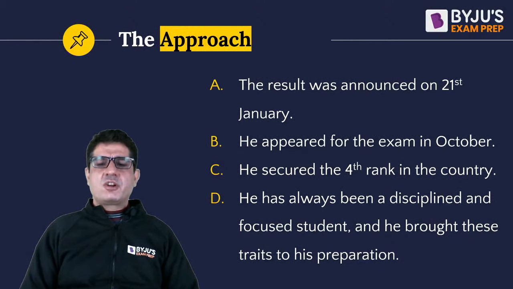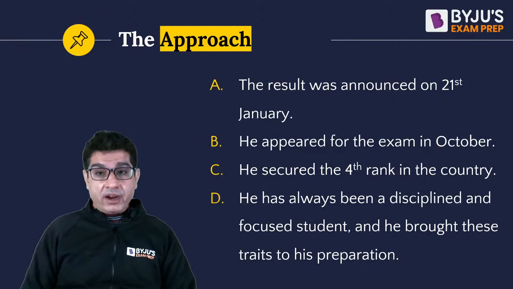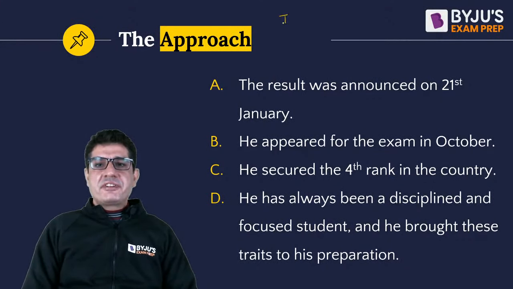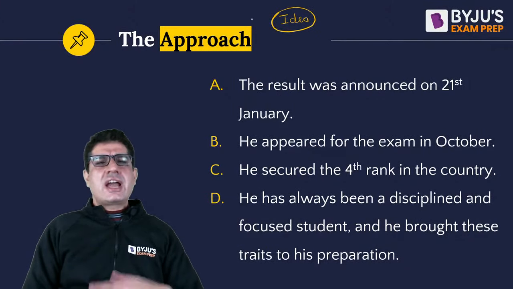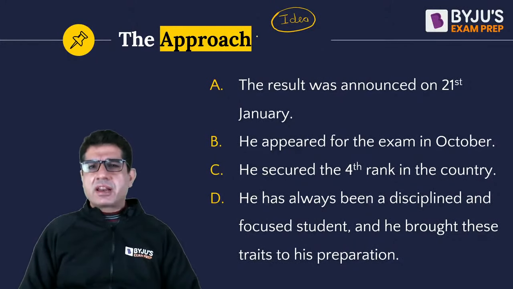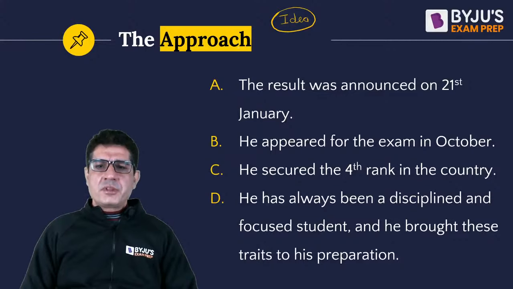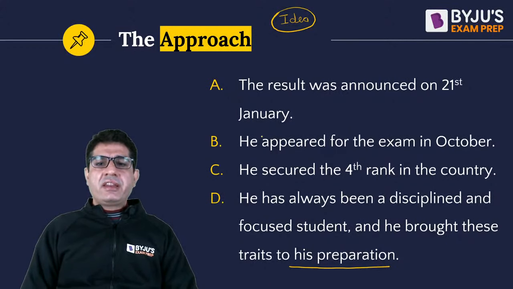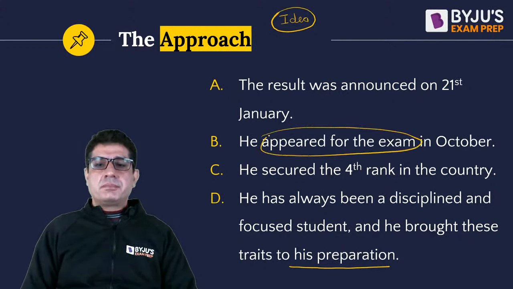You'd not really find a lot of words that will help you connect these sentences together. But you notice every sentence represents an idea. And the ideas also occur in a particular sequence in our life, in our world. Ab dekho, there is a sentence which is talking about a person preparing. Then a person appearing for an exam, then results, the announcement of the result, and then the person's rank.